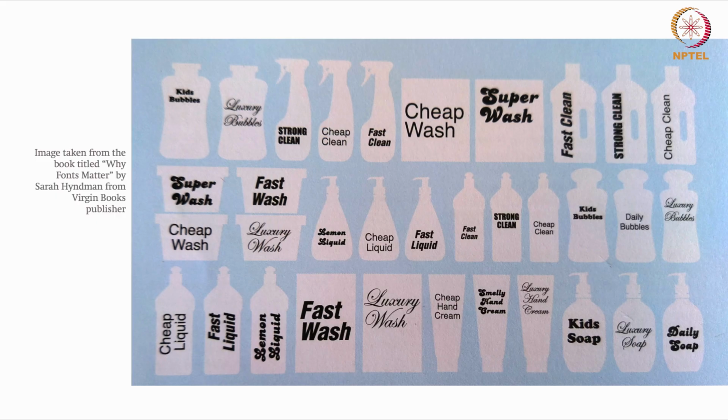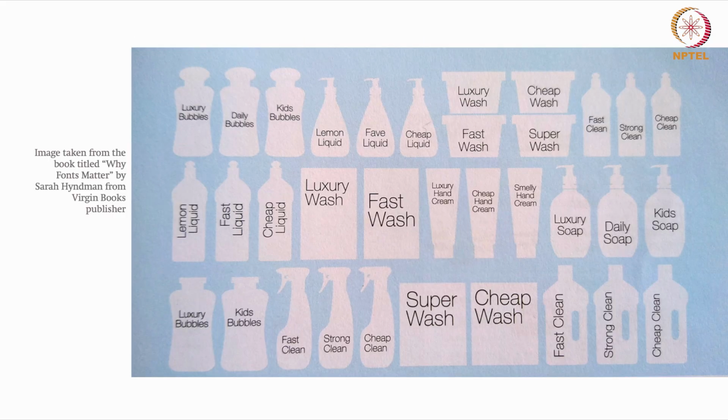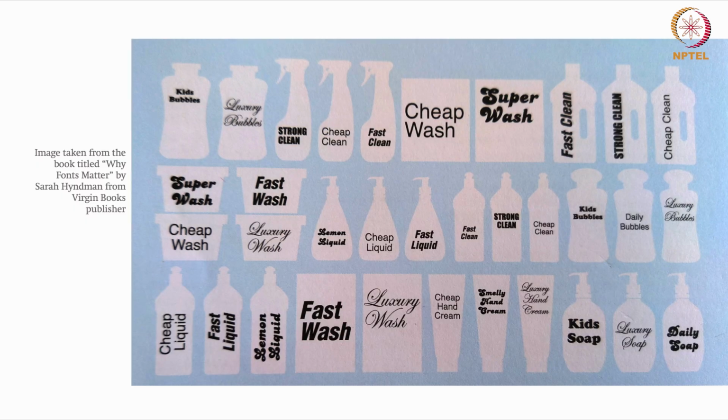So what do you think? Because of the font you can save time, of course, right? If you look at this example where everything is alike in terms of the lettering, but here there is a lot of differentiation.